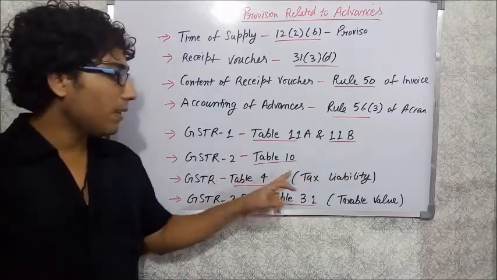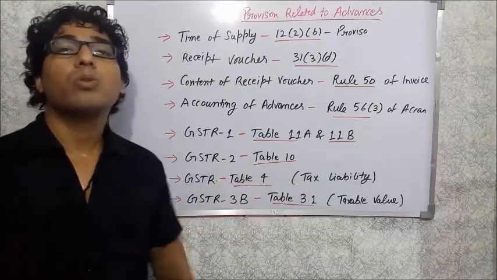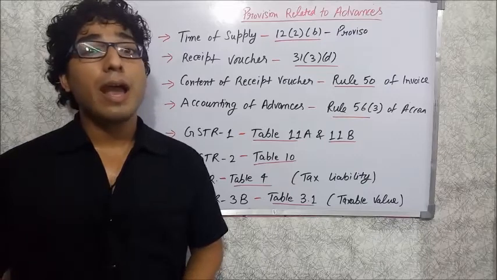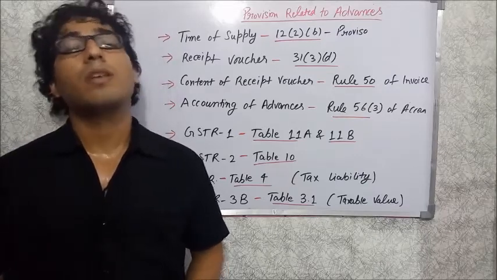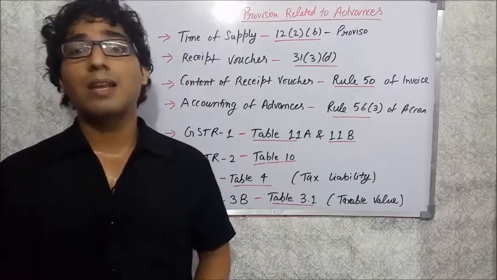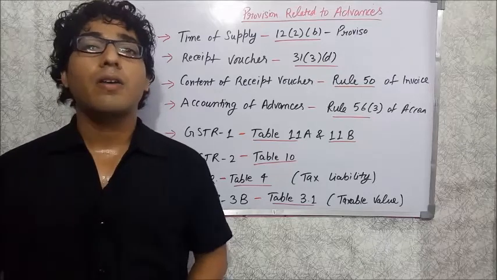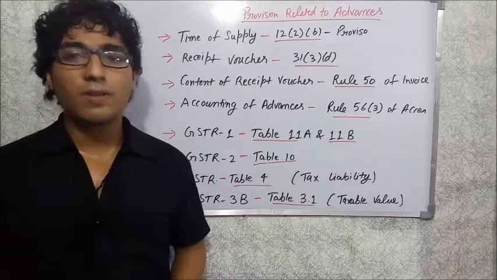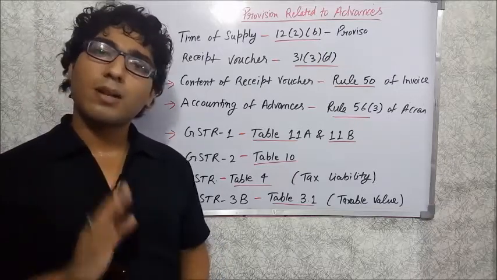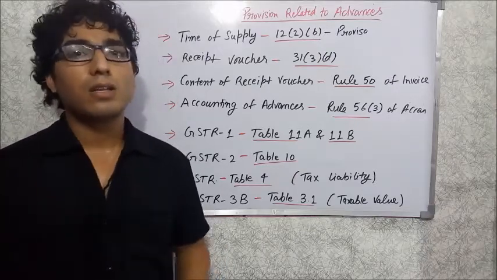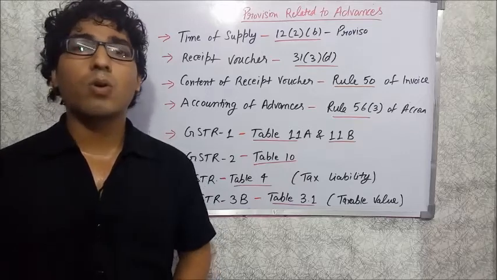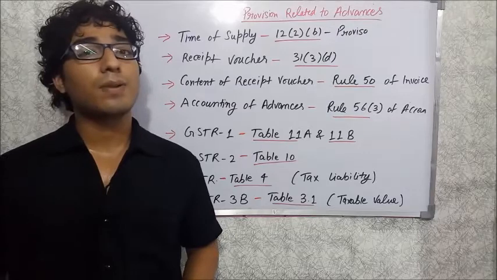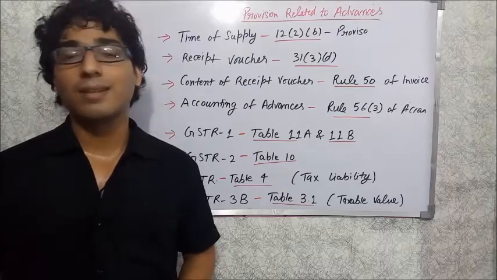And then table number 10 of GSTR 2 is for those who paid the advances, and on those advance payments there is a liability of reverse charge. We know that reverse charge liability arises in two cases: when there is a set parameter or set condition given under section number 9 subsection 3 in case of a certain category of person, or if you receive services or goods from an unregistered person, then also you are required to pay tax under reverse charge.